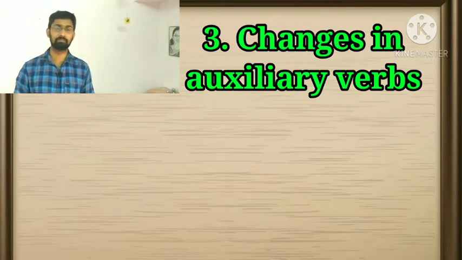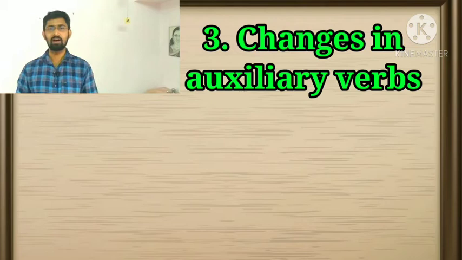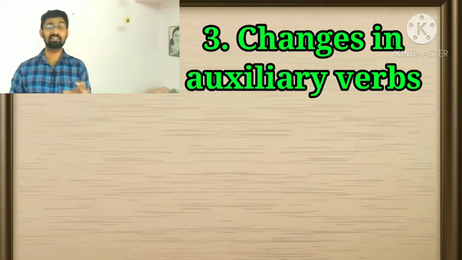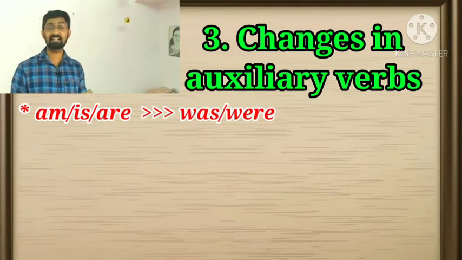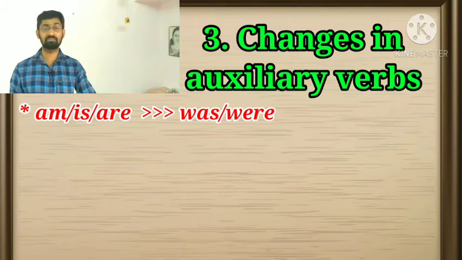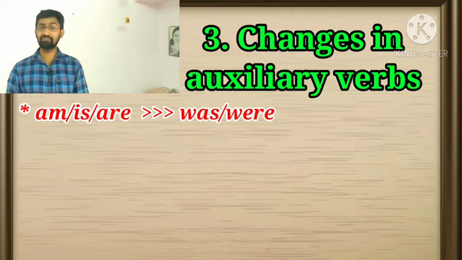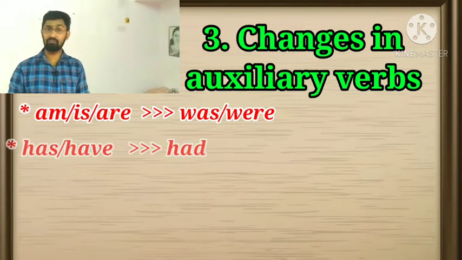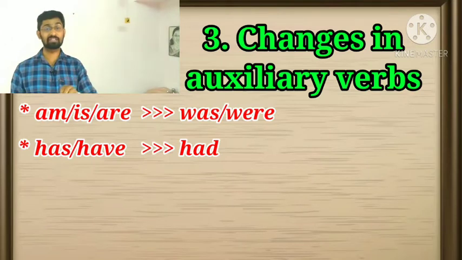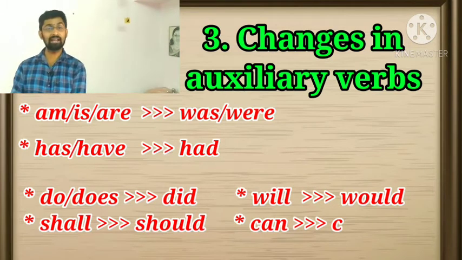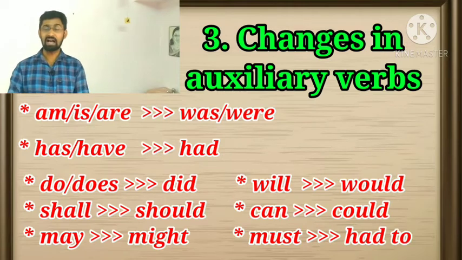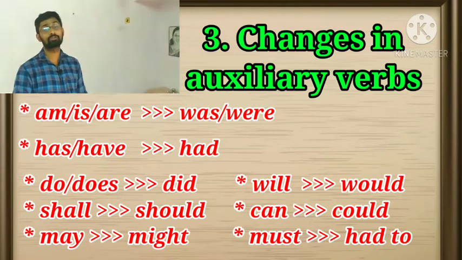Then the third one: before converting direct speech into indirect speech, we should know the changes in auxiliary verbs. I'll tell you in detail. If the given sentence contains auxiliary verbs like am, is, are, we should change them into was or were according to the subject. If the sentence has has or have, we should convert these two auxiliary verbs into had. Then will changes into would, shall into should, can into could, may into might, and must into had to.